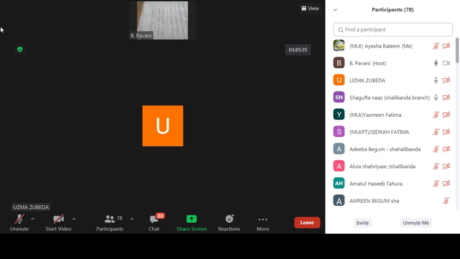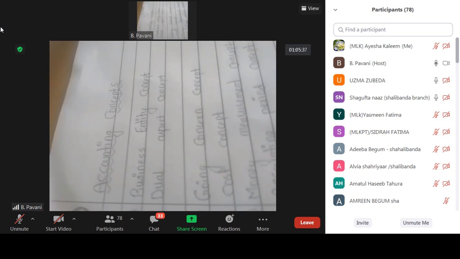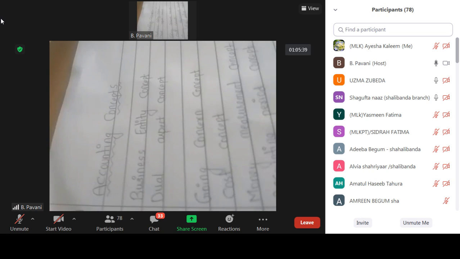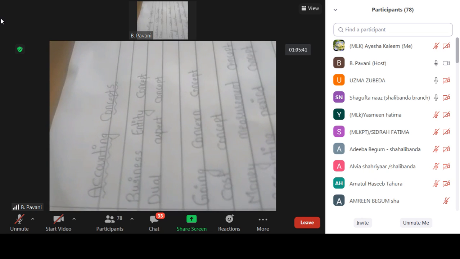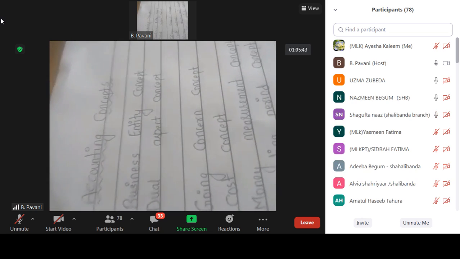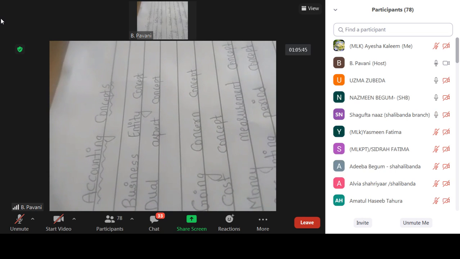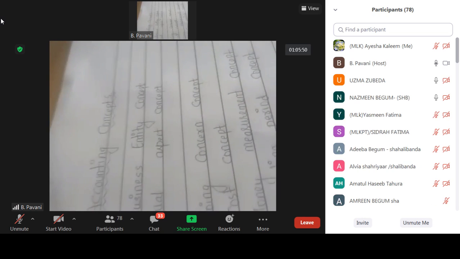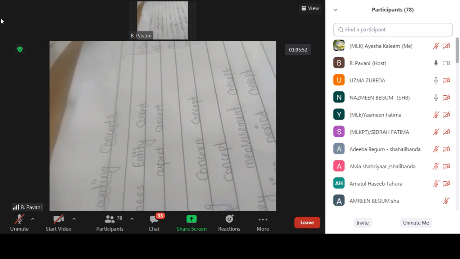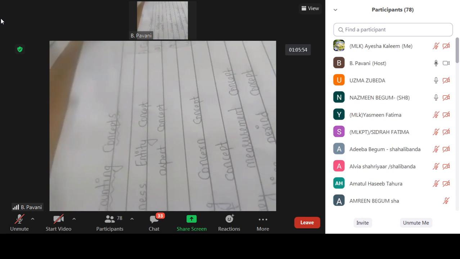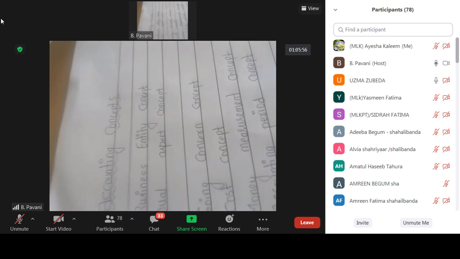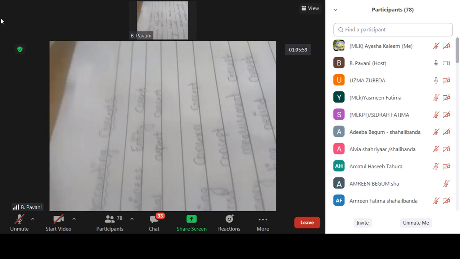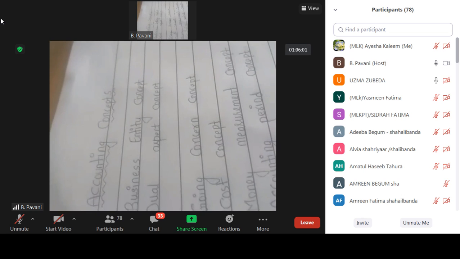Again, I'm repeating, as per this concept, every business transaction has two aspects. One is the receiving aspect and one is the giving aspect. As in the example here, suppose they are purchasing goods for cash. The goods are coming to the business and cash is going out. So one is a receiving aspect and one is a giving aspect. Whenever they record these two aspects, they have complete information of the business, and that is the dual aspect concept.